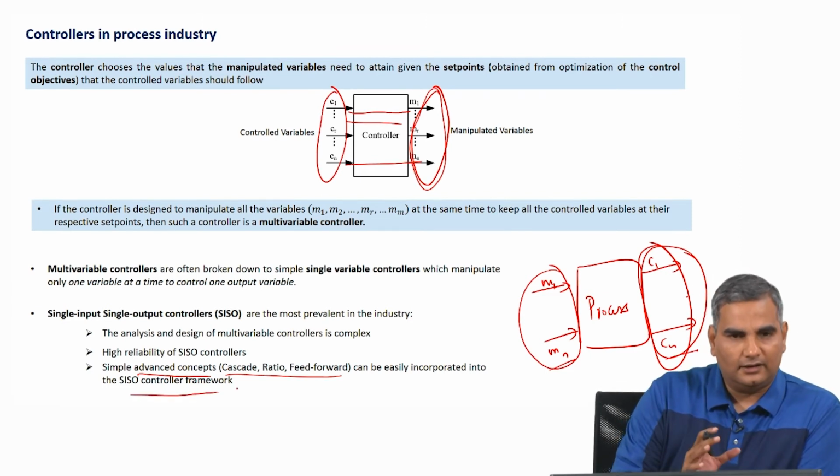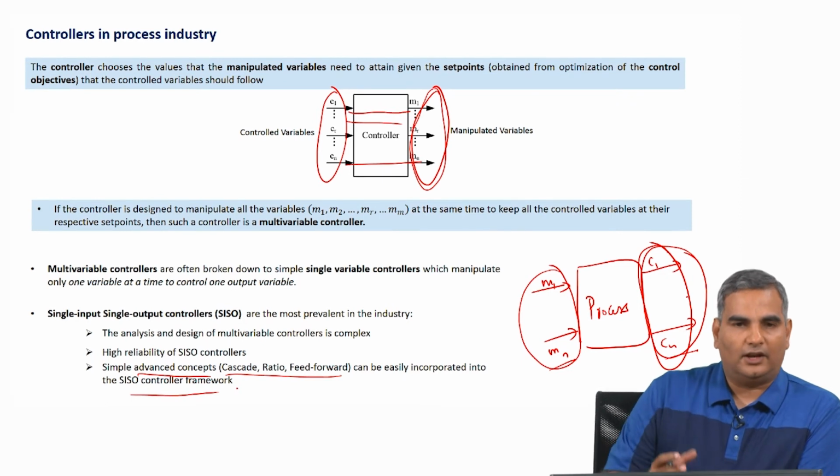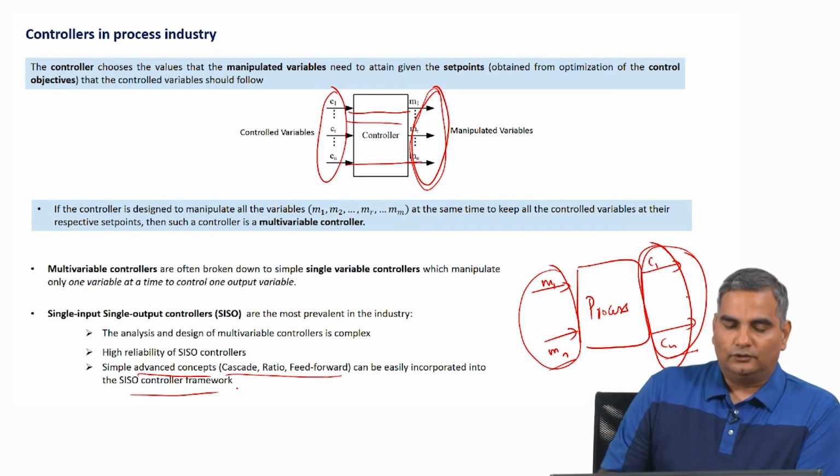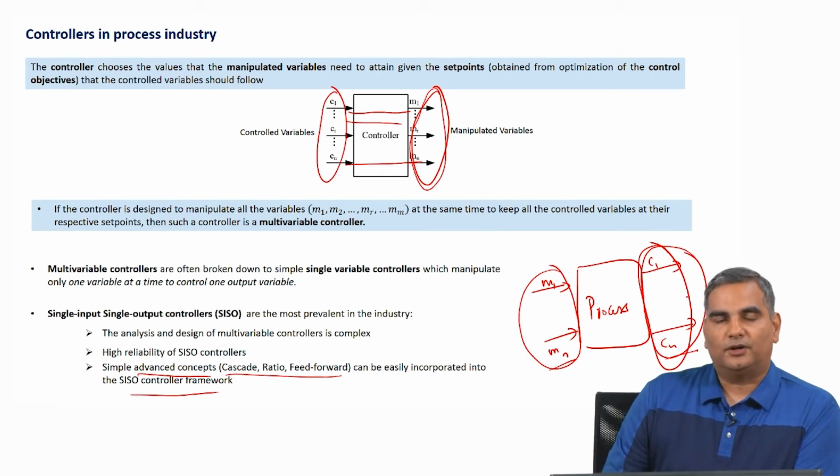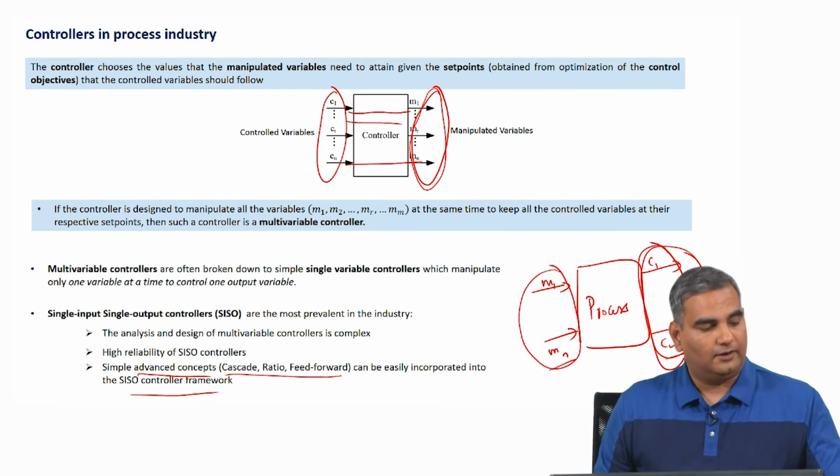So, it is a very simple block that you can add to existing controllers. So, we avoid complexity, we maintain reliability, and we compensate for suboptimality through very simple techniques. So, multiple single input single output controllers are actually very effective even for real multivariable processes.